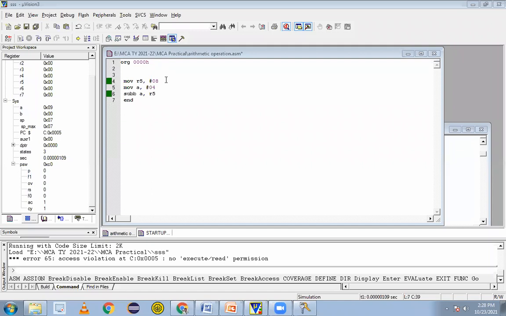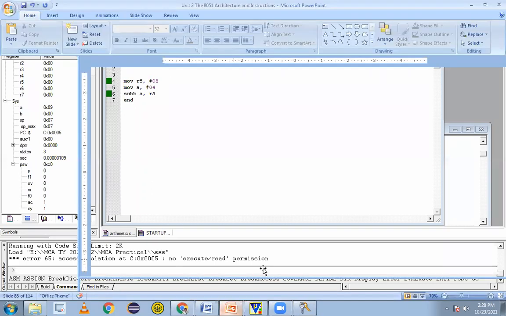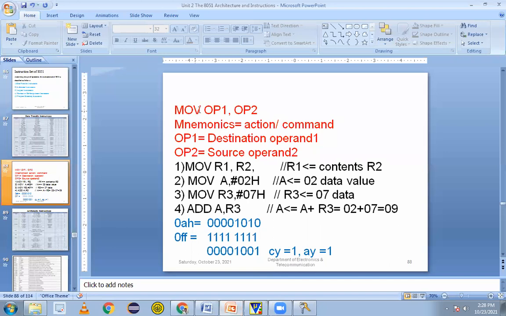Moving R5 with 8 bit. Which is the source in this? Tell first, where is the source and where is the destination? Which is the source register? R5, R5 is the source, and which is the destination then? 08.